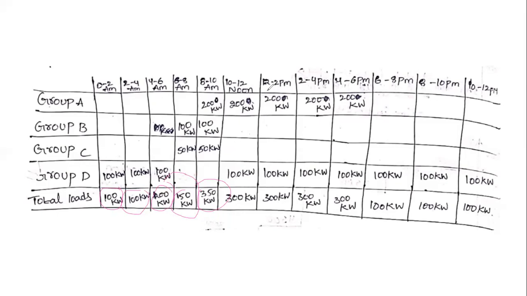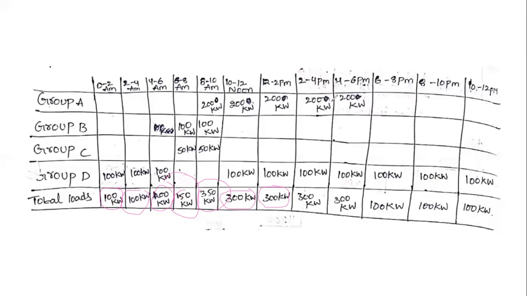Next, 10 to 12, that is 200 kilowatts and 100 kilowatts. Then we obtain 300 kilowatts, that is 200 plus 100. Next, 12 to 2 p.m., that is 200 plus 100, that is 300 kilowatts.